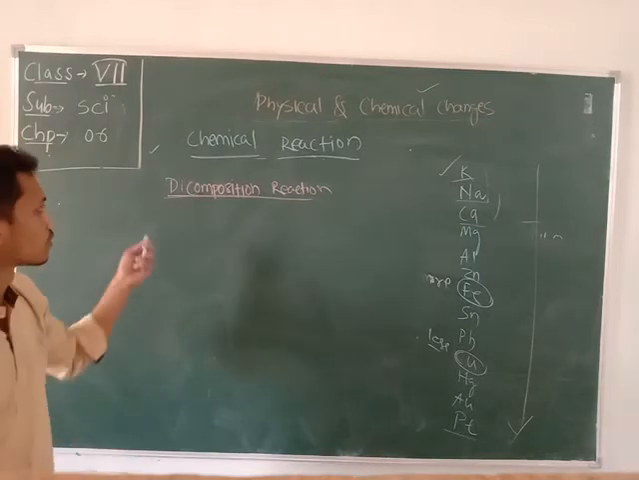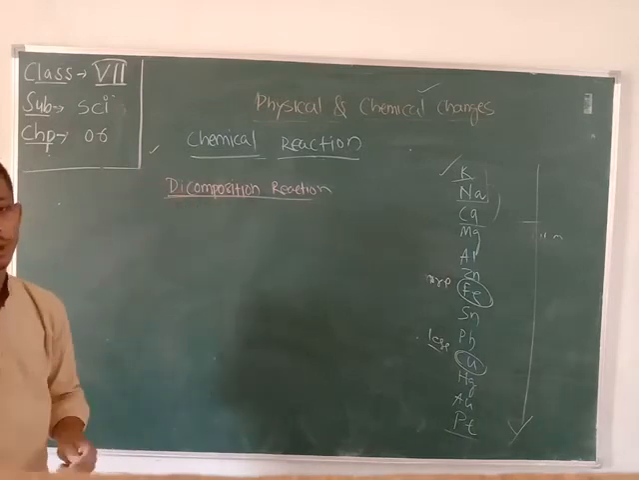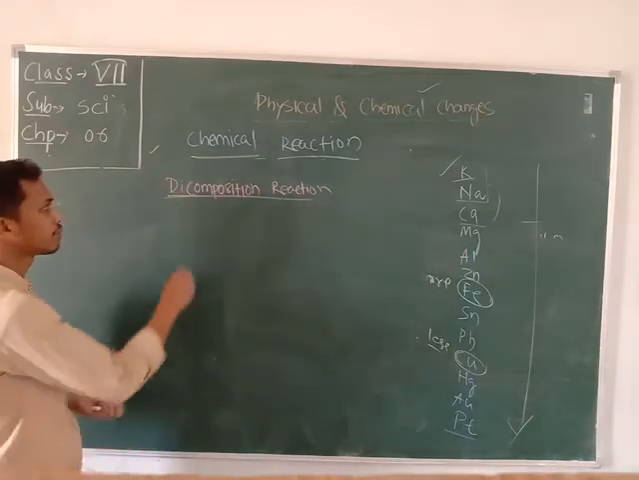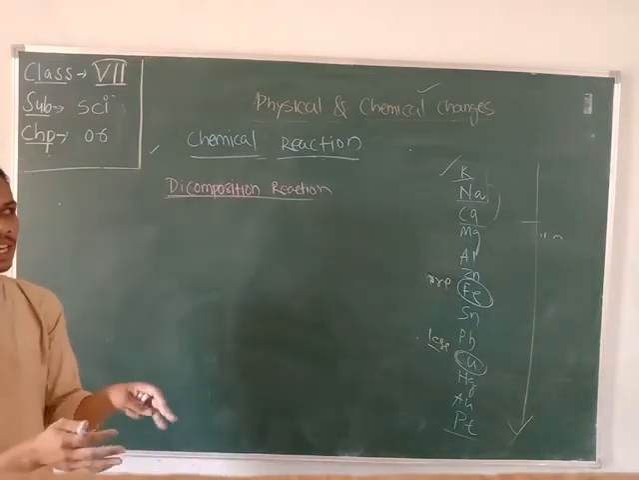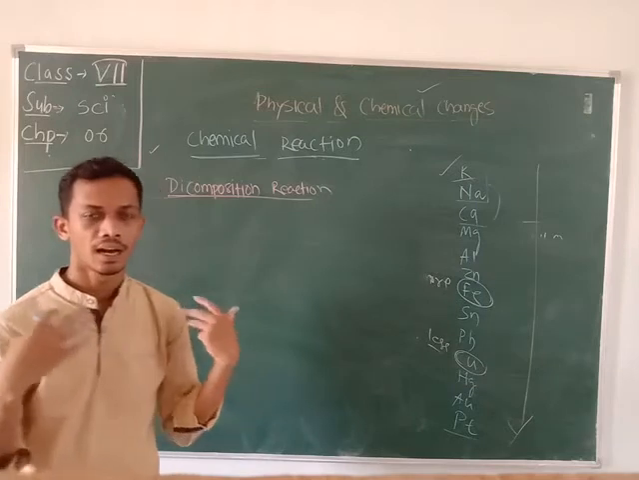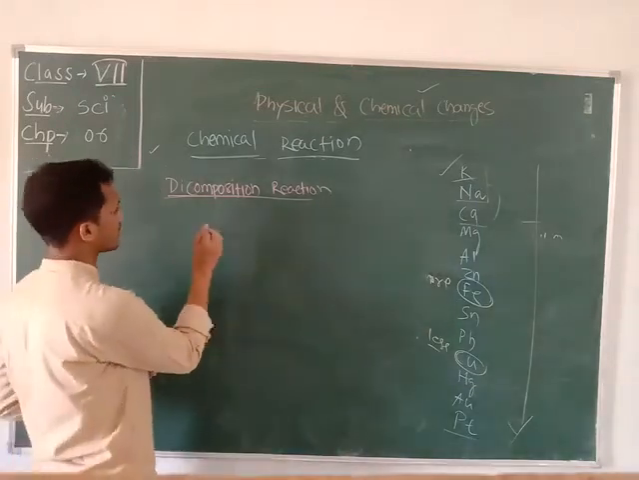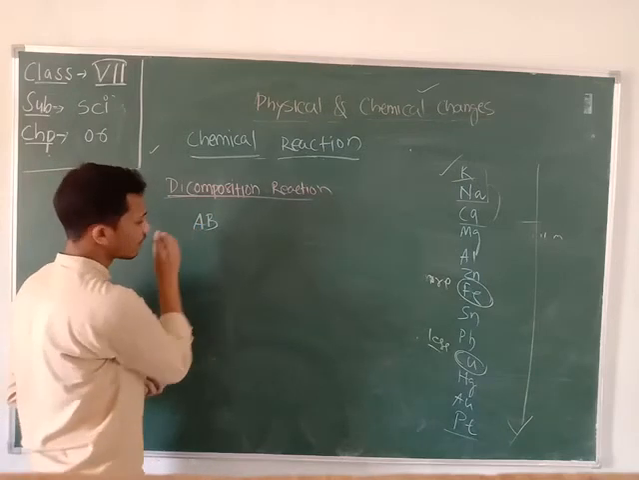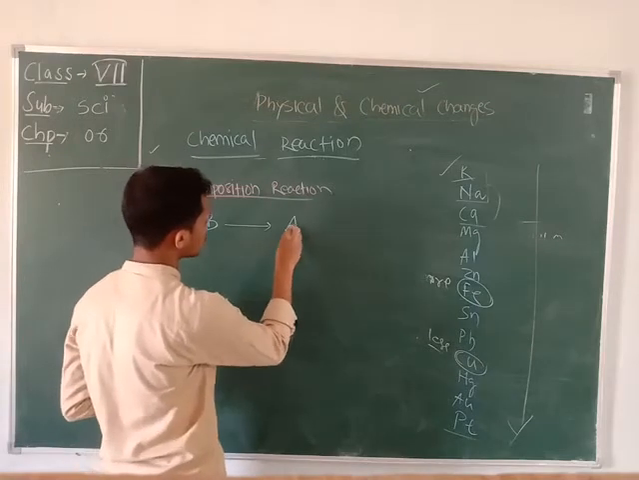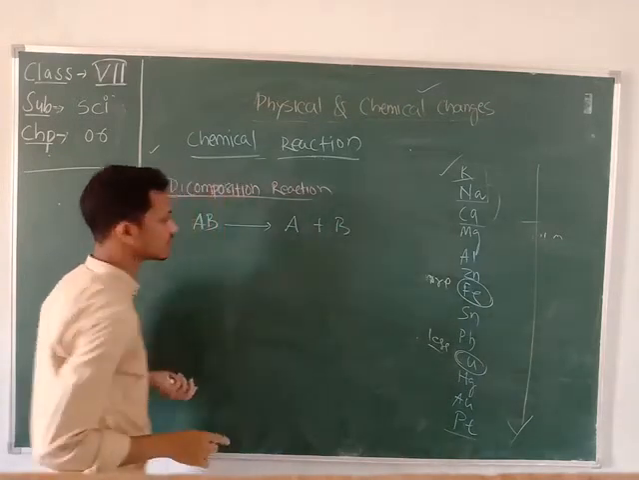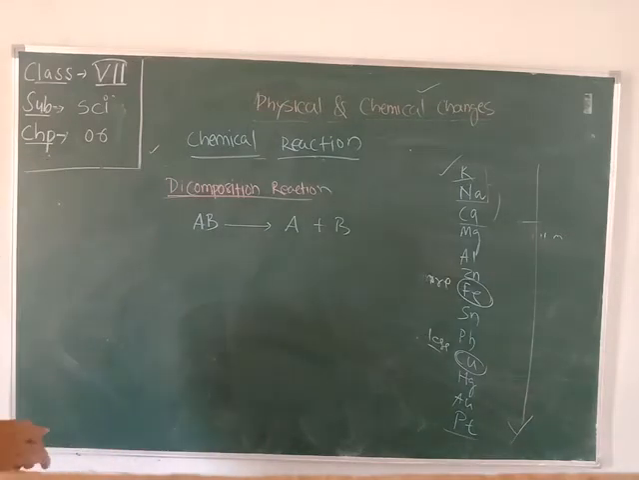Okay students, now let's learn about the next type of chemical reaction, that is the decomposition reaction. What does decomposition mean? A substance present at the first stage decomposes and splits into different other substances. The general reaction is: suppose AB is a compound which goes through chemical change and forms two separate substances, A and B. This type of reaction is called a decomposition reaction.